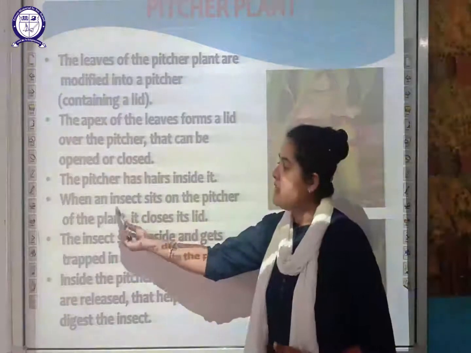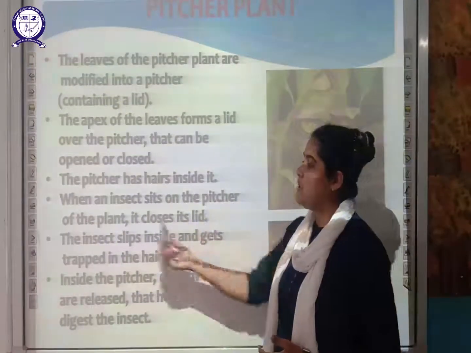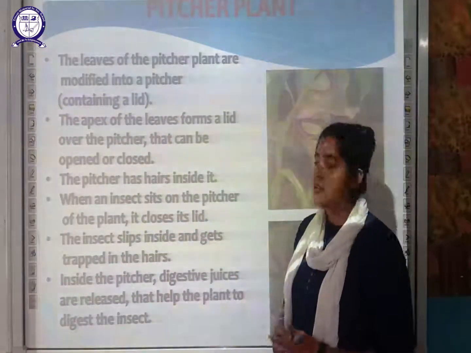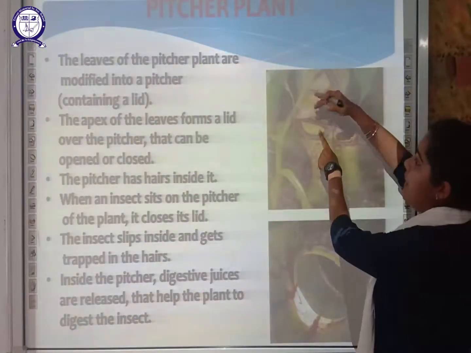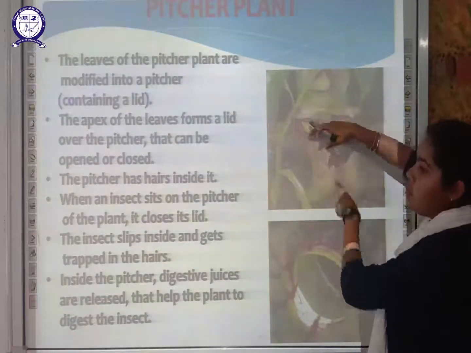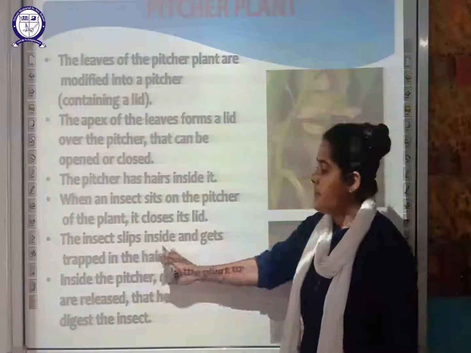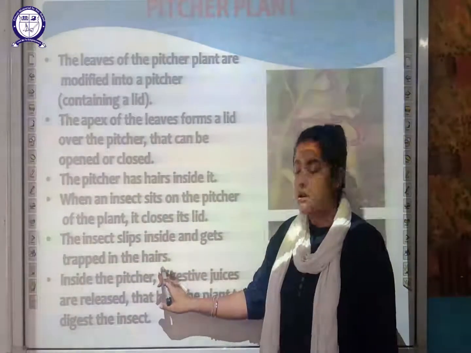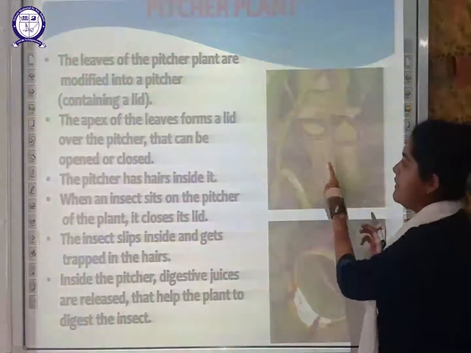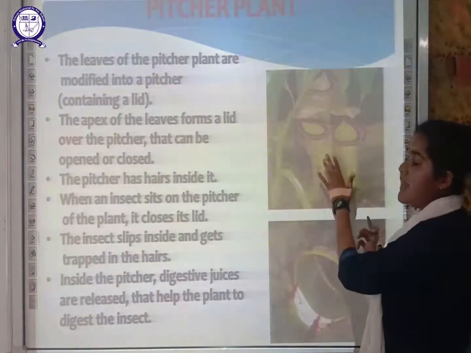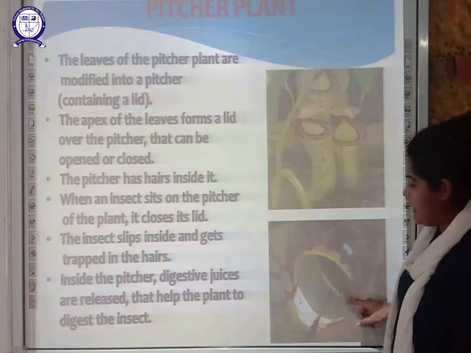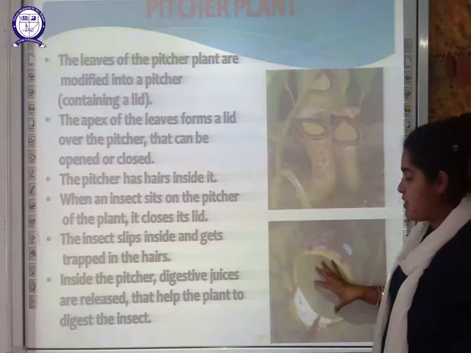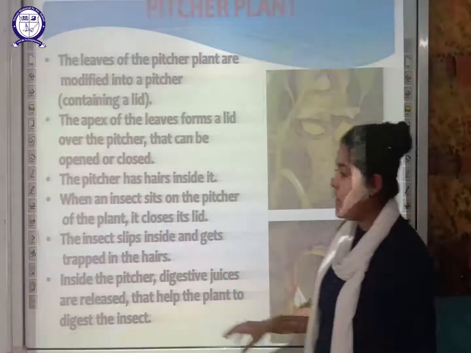So what happens when an insect sits on the pitcher of the plant? It closes its lid. When by mistake an insect is sitting here, the lid will get closed, okay? And the insect slips inside and gets trapped in the hairs because it has hairs inside. So that insect will get trapped inside the pitcher. As you can see here in the diagram, this lizard has fallen down into the pitcher plant and gets trapped here.